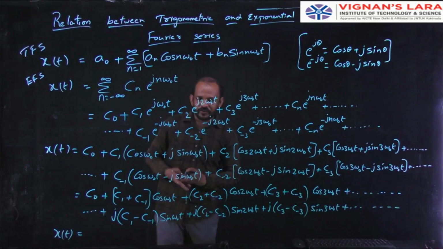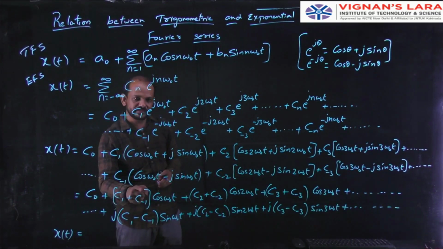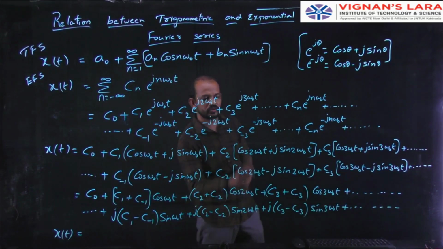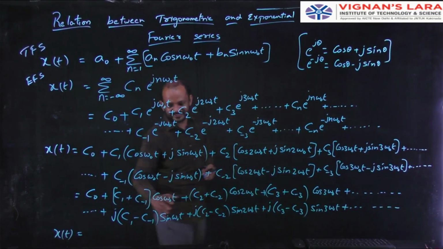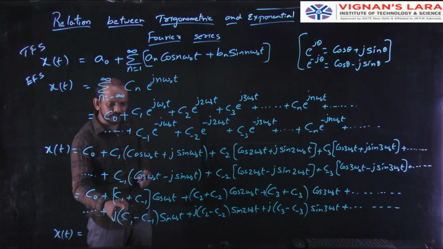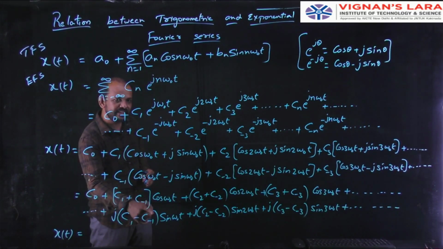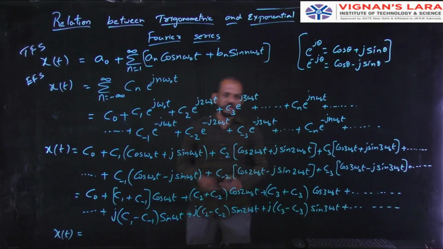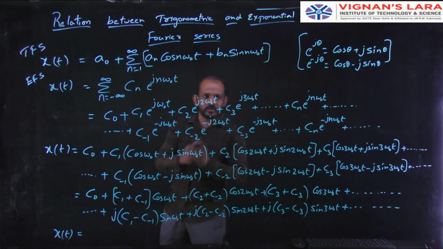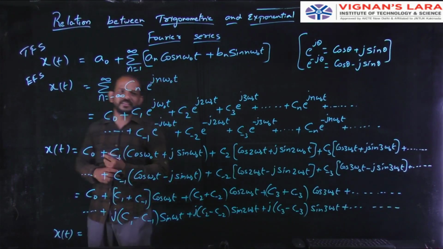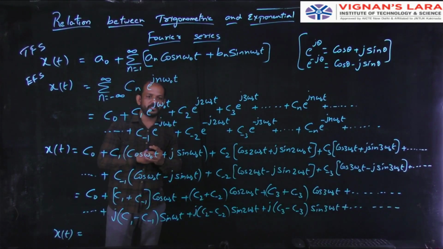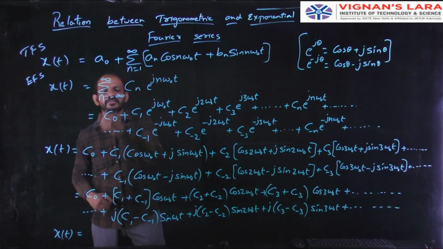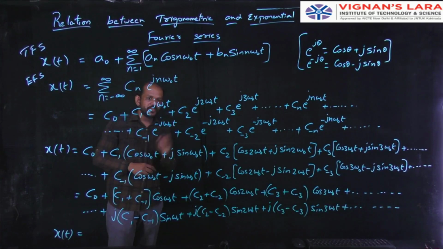So for n equal to 1, it is C1 plus C minus 1 cos 1 omega naught t, C2 plus C minus 2 cos 2 omega naught t, and so on, plus j into Cn minus C minus n sin n omega naught t. I am simplifying this. Here I expanded, here I am compressing by using the notation sigma, that is summation.